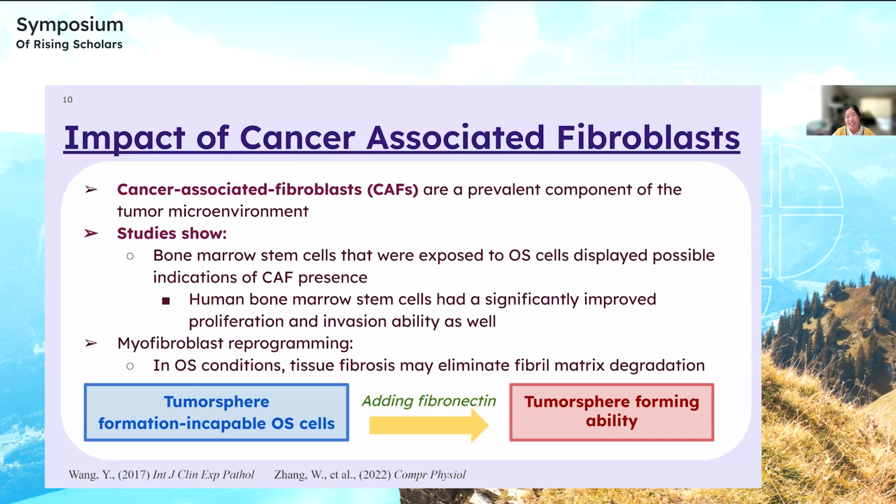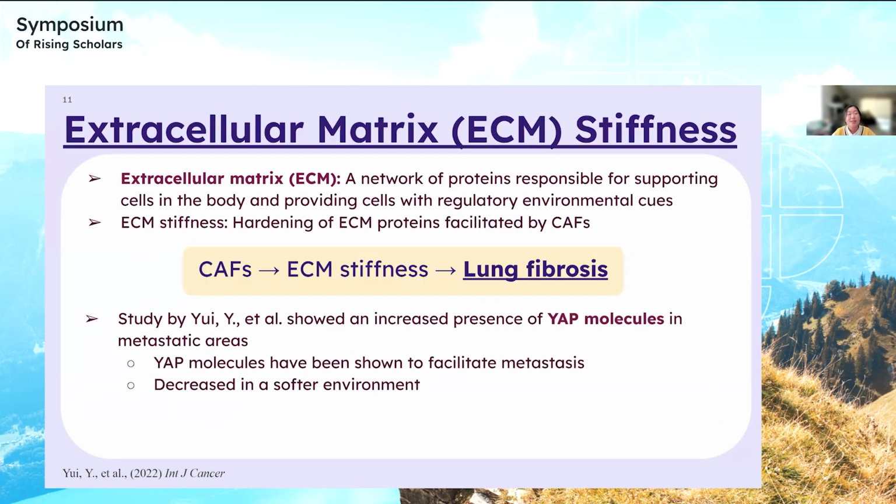And following that pattern of degradation, myofibroblast reprogramming was actually shown to eliminate fibromatrix degradation. And osteosarcoma cells that were incapable of forming tumor spheres were able to gain a tumor sphere forming ability with the addition of a protein called fibronectin. So lastly, the last adaptation I'm going to be going over today is extracellular matrix stiffness.